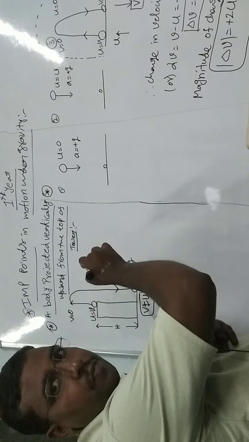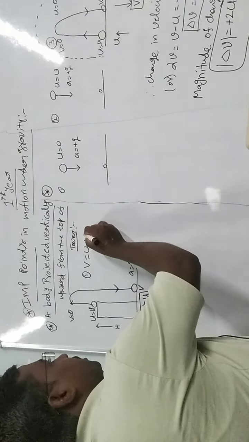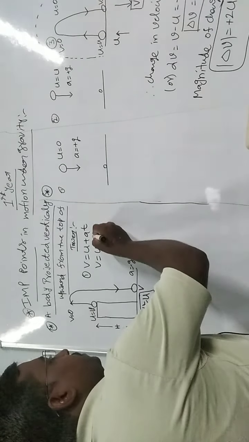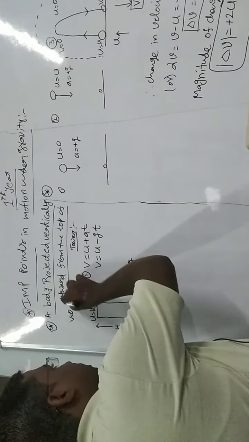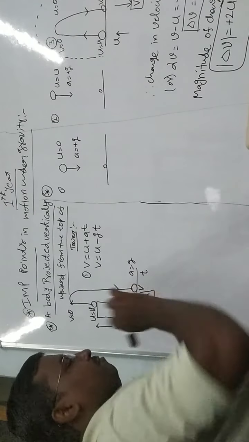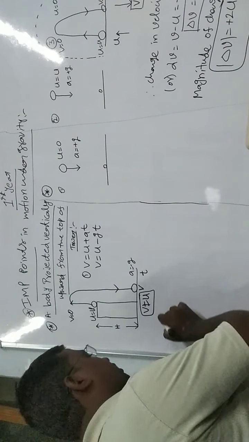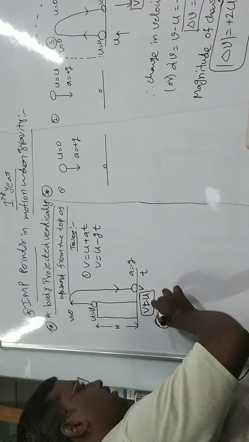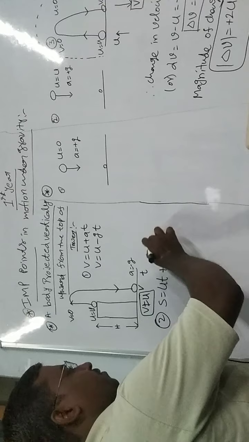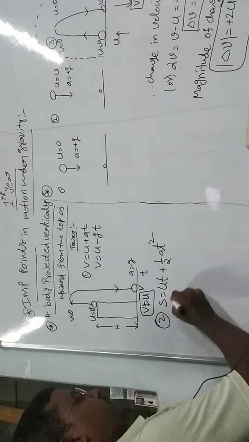Now we write the equations of motion. The first one: v equal to u plus at. So v is there, u is there, a is minus g, and we write t, that is the total time taken. Next, the second equation: s equal to ut plus half at square. This one will be important for this consideration.